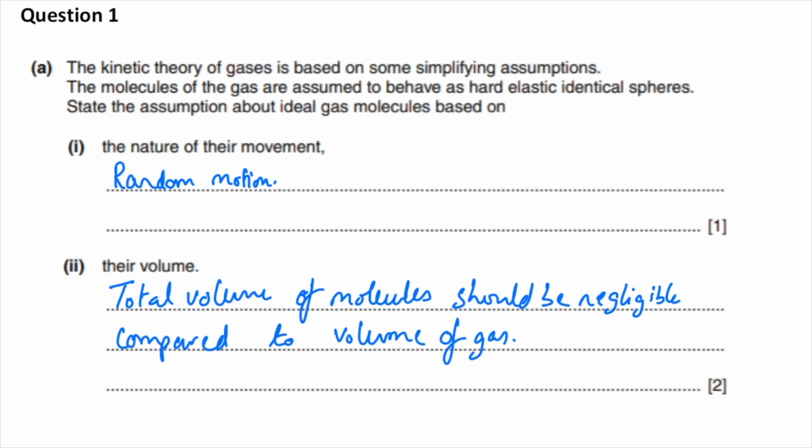Question number 1, what is the assumption on the nature of their movement? Random motion. The assumption on the volume. The total volume of the molecules should be negligible compared to the volume of the gas. Now, we've also done this calculation in one of the previous papers. Please have a look at that.